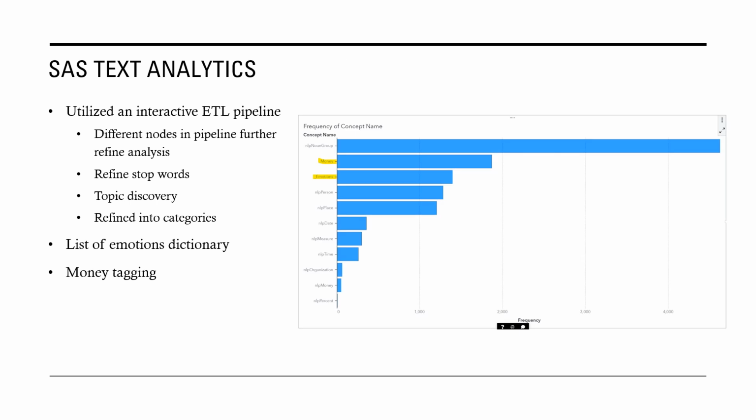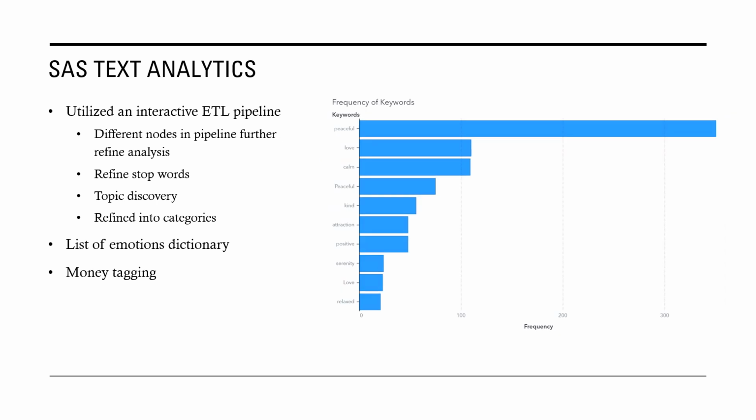This graph on the right shows some of the parts of speech tagging that SAS automatically did, and then I went ahead and added 2 classifiers. I added money and emotions, because money was a big trend, especially with negative sentiment, and emotions was a need from ISCON, who wanted to be able to capture emotions, so I tagged that as well. You can see those 2 are significant in this group of tags.